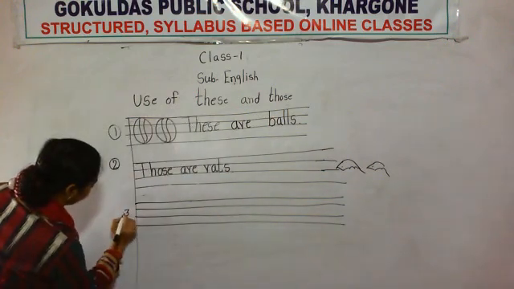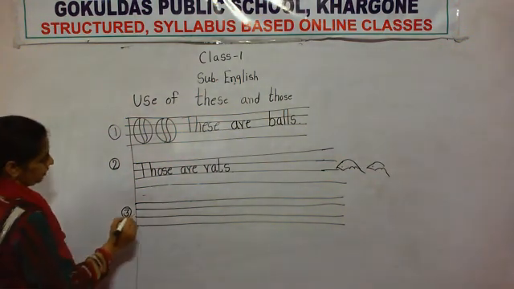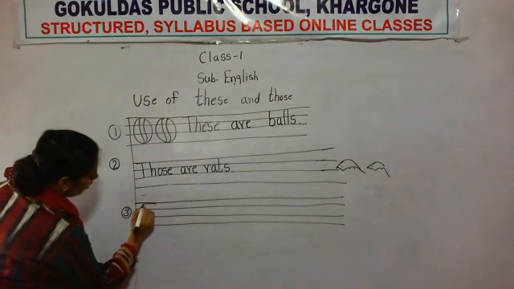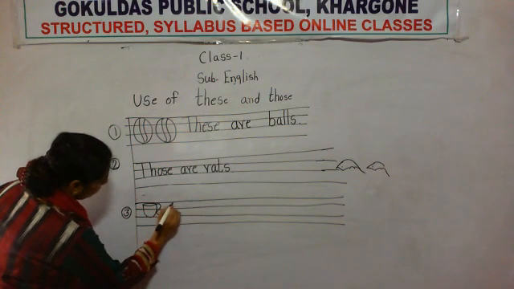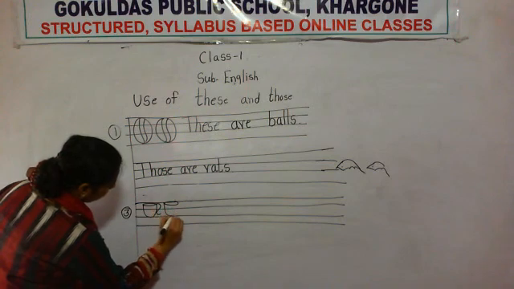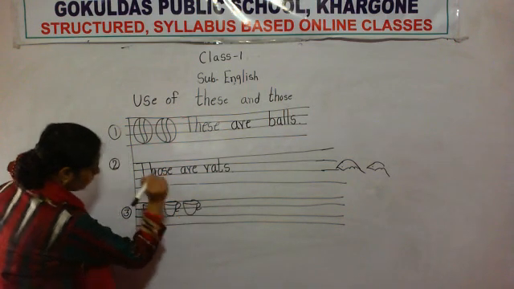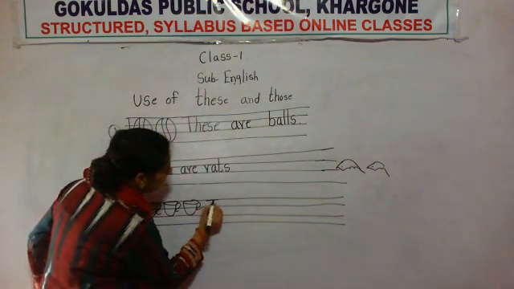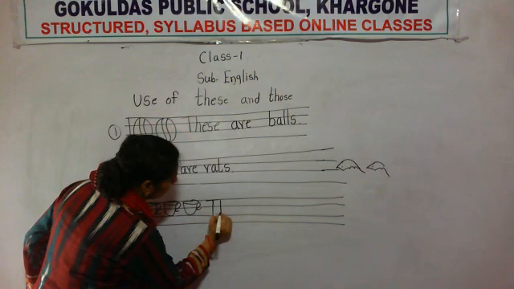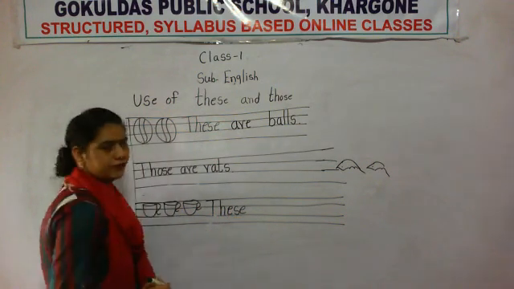Number 3. Okay, number 3. Now I am going to make a picture of a ball here. That means, or we can make a cup. Okay, cups. So I am going to make 3 cups here. Now here what will we write? These. See the pronunciation also, listen when we say this.